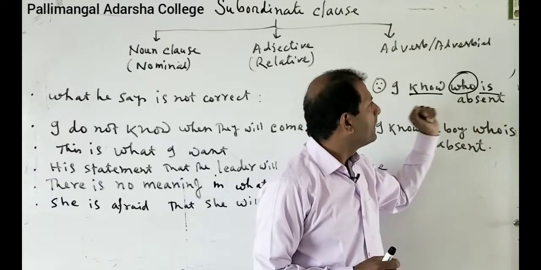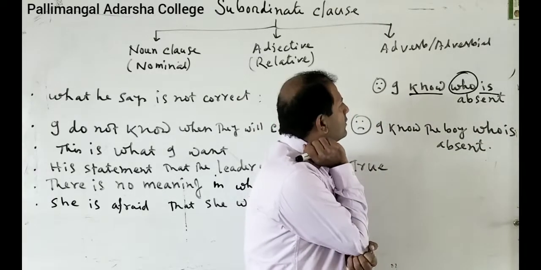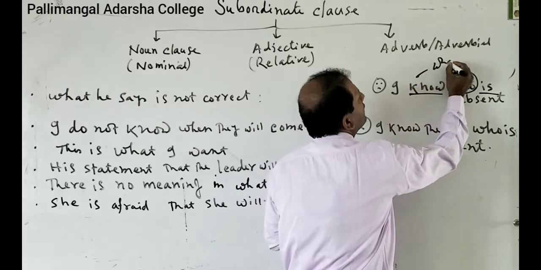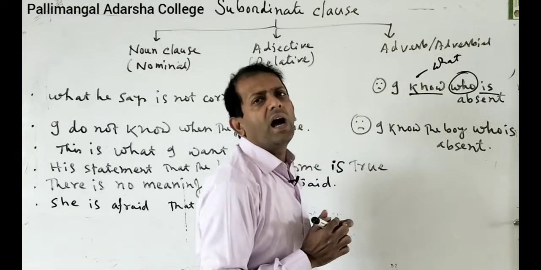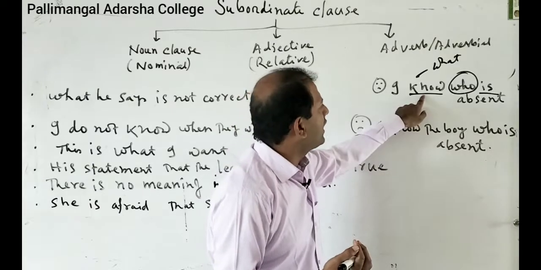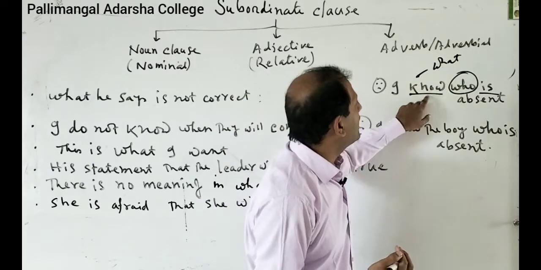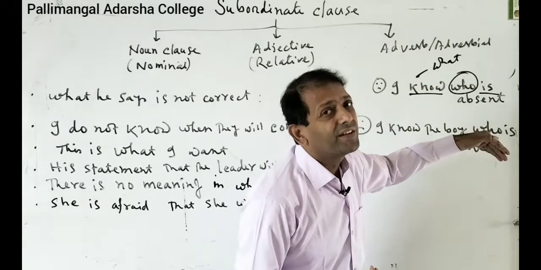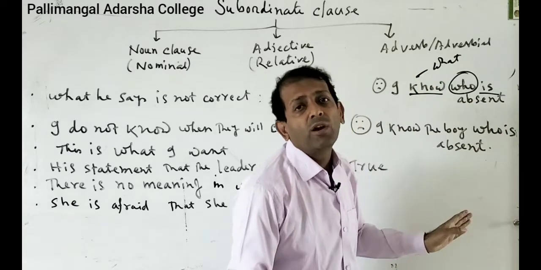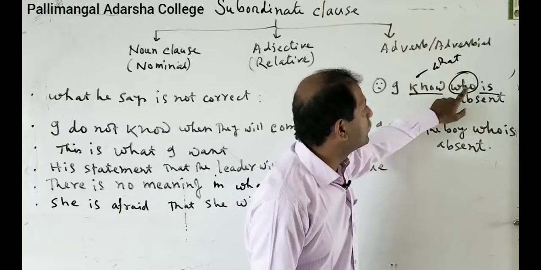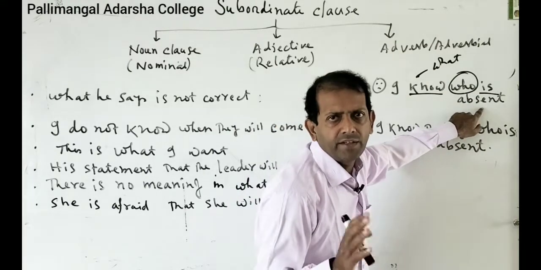So what can we say here? I know what. Whenever I ask a question to the verb with the word what, if the sentence gives me an answer, then it is a noun clause. I know what? The answer is: who is absent.